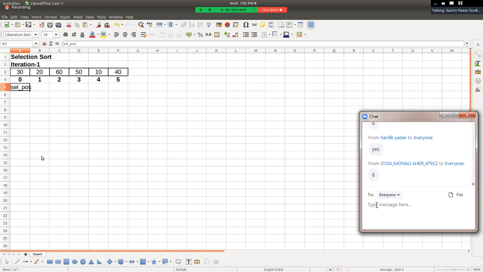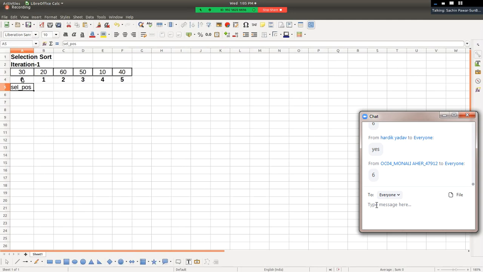So sir, in first iteration, can you please tell me what is the selected position? 0. It means ये position मतलब index, right? And after selection of position, we'll want to compare element which is at set position. So इसका मतलब position will want to remain fixed. Sir, उस position का element मतलब वो हो सकता है क्या change? Yes.